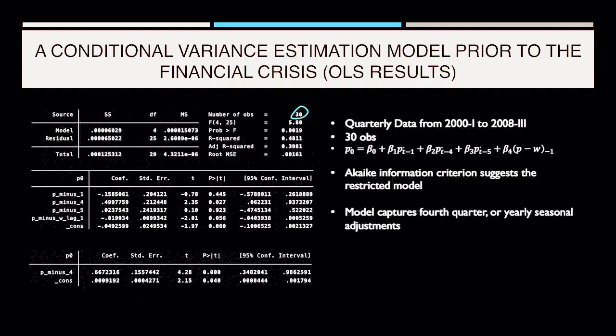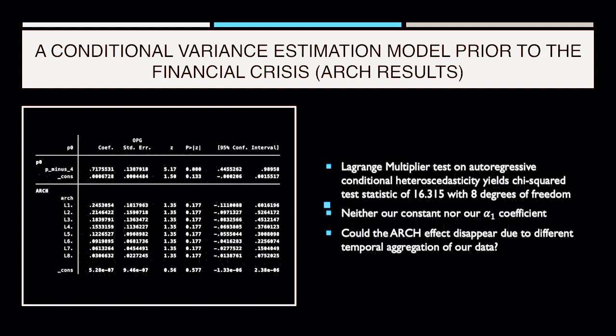Next, we built a conditional variance estimation model for data prior to the financial crisis, where we had quarterly data from 2001 in the first quarter to 2008 the third quarter. We had 30 observations total. Therefore, we cannot fully work on the assumptions of the central limit theorem, and we chose the Akaike information criterion and the Schwarz information criterion still to select a specific restricted model over the unrestricted one or others.